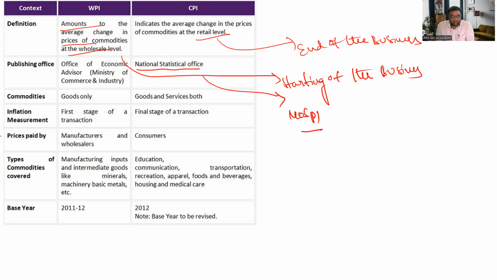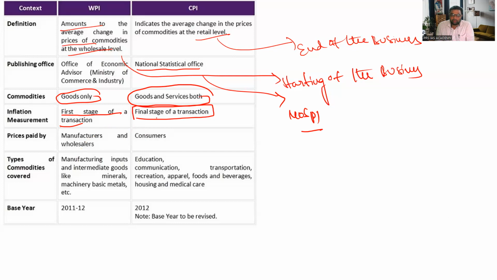Commodities in WPI measure only goods. When it comes to CPI, we measure both goods and services. WPI inflation measurement is at the first stage of transaction, from the producers' perspective, and CPI is from people buying at the final stage of transaction, that is regular consumers.